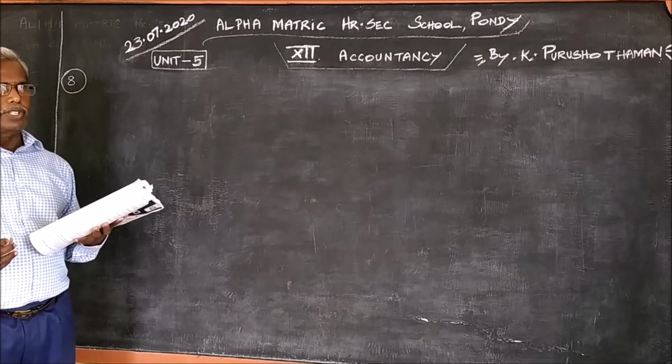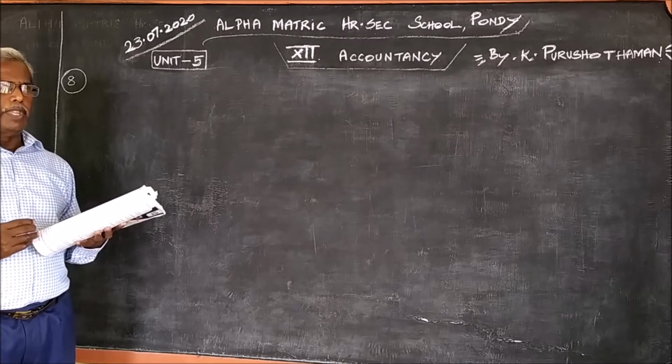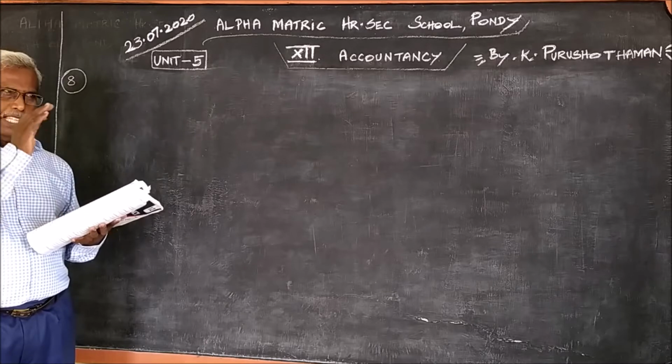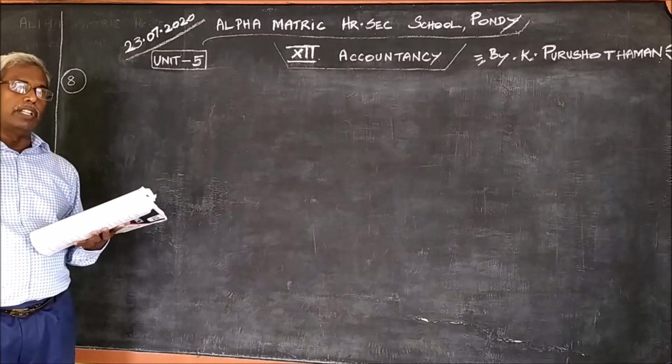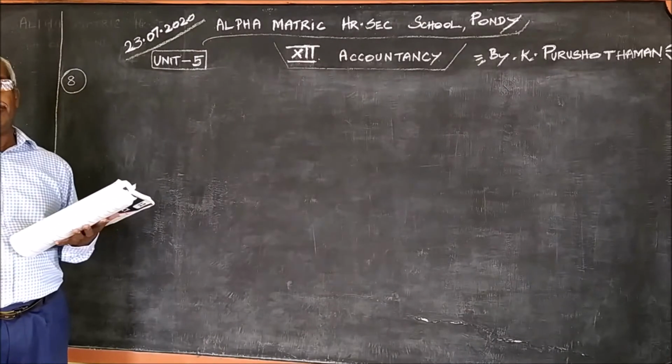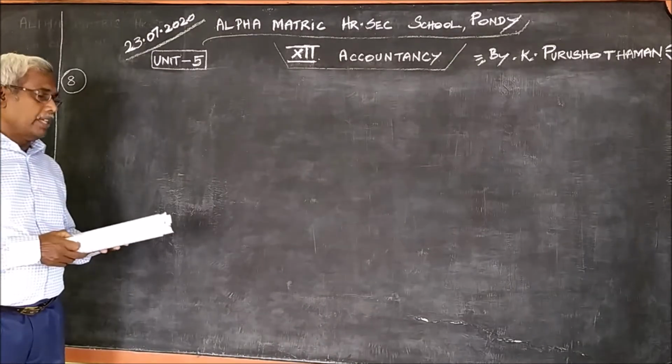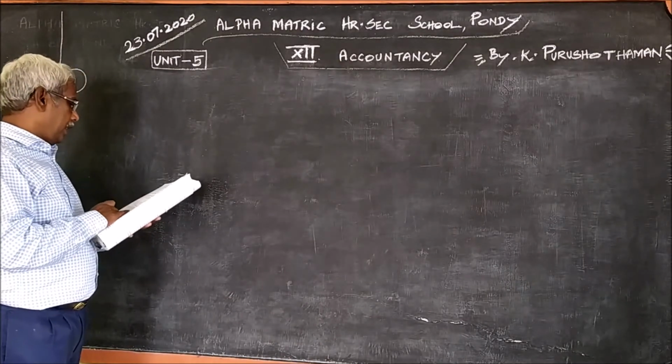So in that case, what should be the new ratio and how much is sacrificed by the old partners to the new partner, we are going to see now. For this, we start from problem number 8.